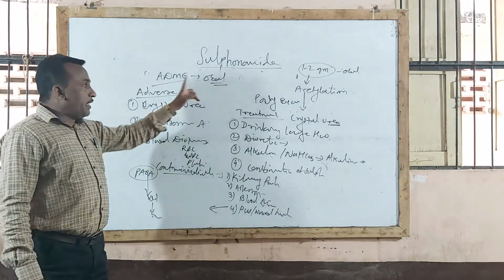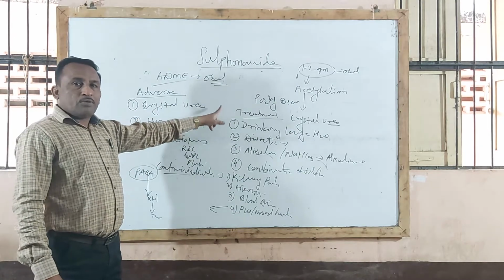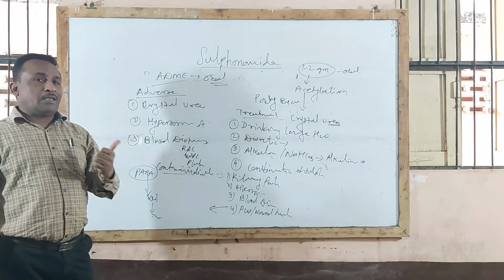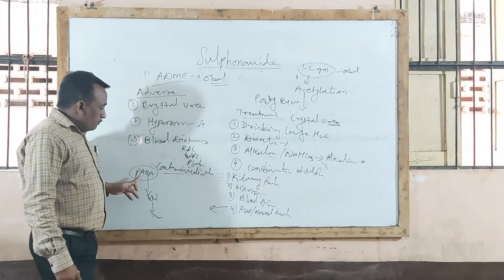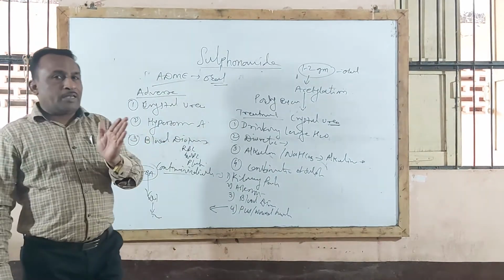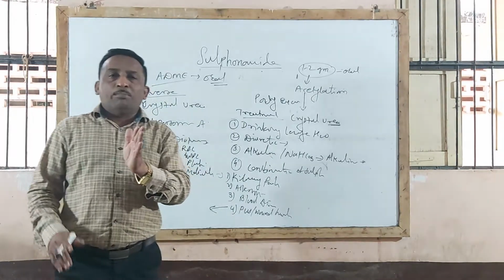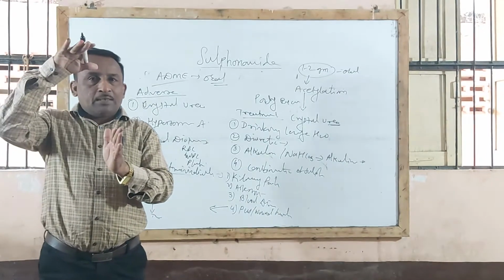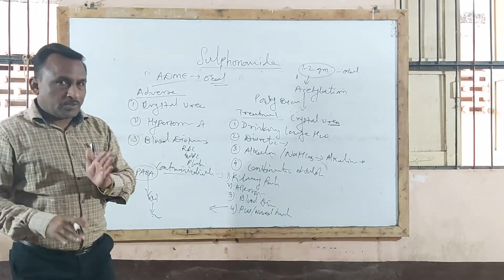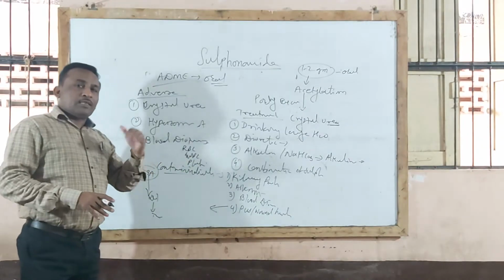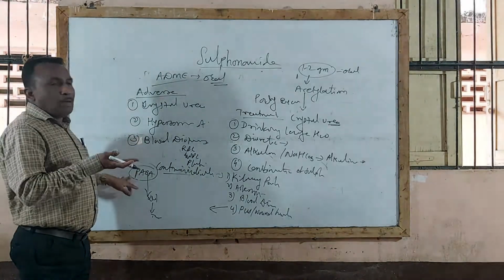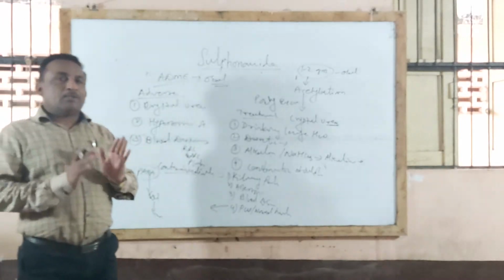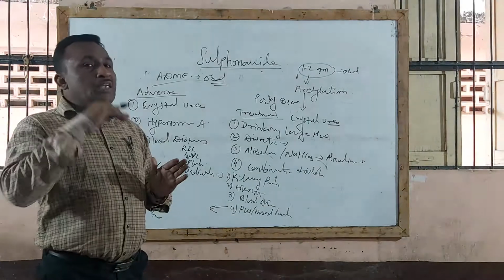At that time, when sulfonamide is given as treatment to the patient, it doesn't produce antibacterial activity because pus contains more concentration of PABA. This PABA on one side causes growth or multiplication of microorganisms. By competitive antagonism mechanism, sulfonamide therapy is going to be ineffective, isn't it? So sulfa drugs act by inhibiting utilization of PABA, and if the concentration of PABA increases, by competitive antagonism mechanism, sulfonamide is going to be ineffective.